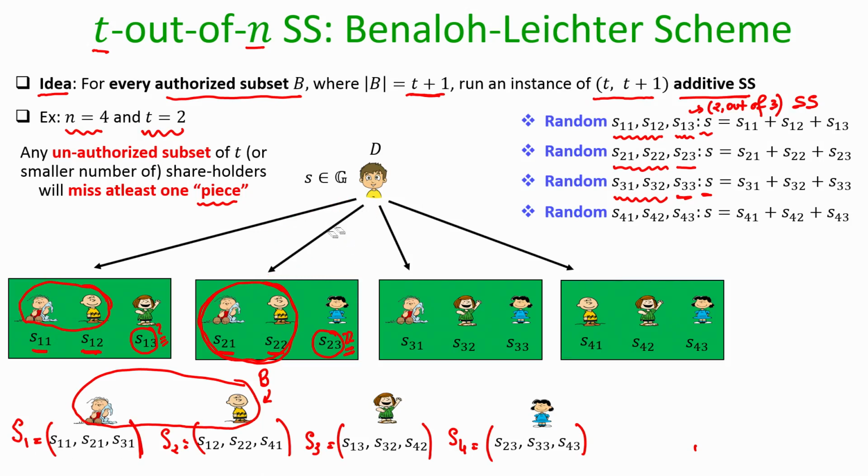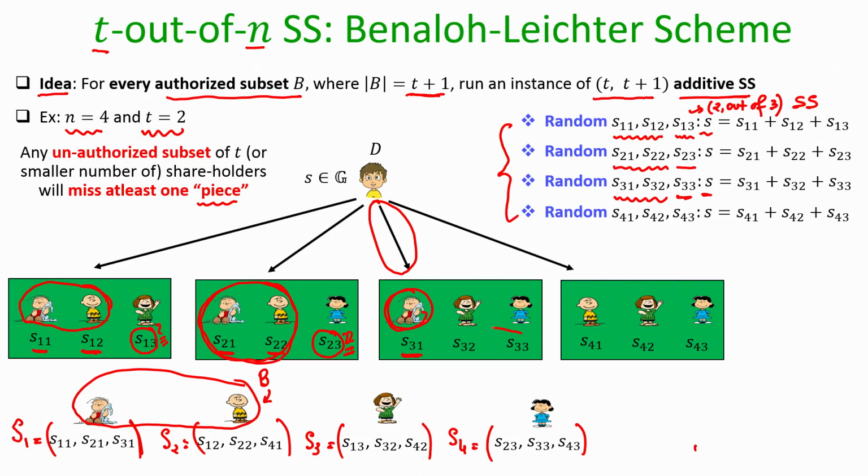Now, what about the third instance? In the third instance P2 is missing, it is only P1 who is from the set B. And now, remember S31 has got nothing to do with S11, S12, S21, S22. He is getting it completely independently, because all these 4 instances are executed independently of each other.